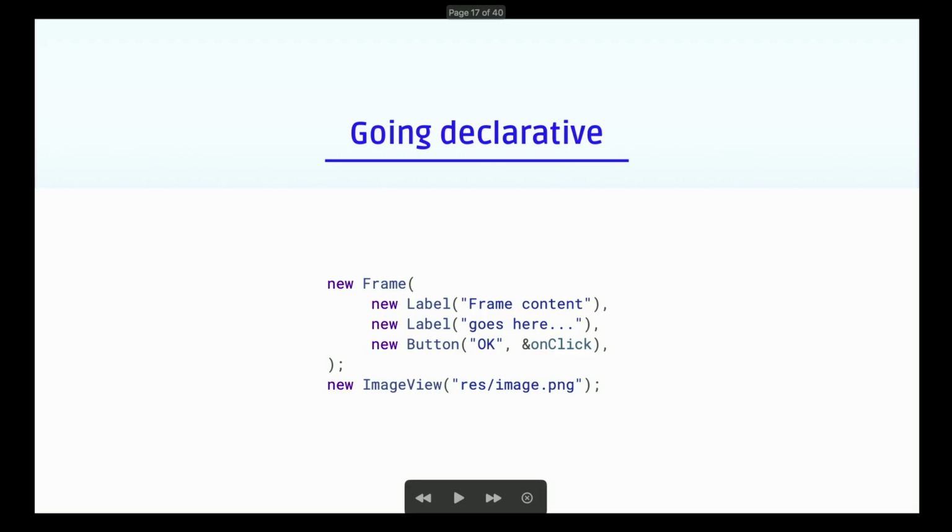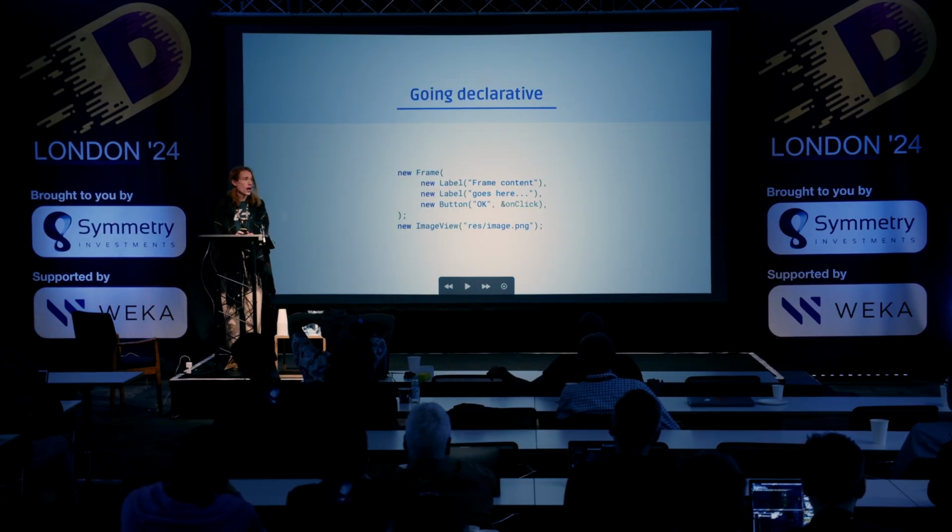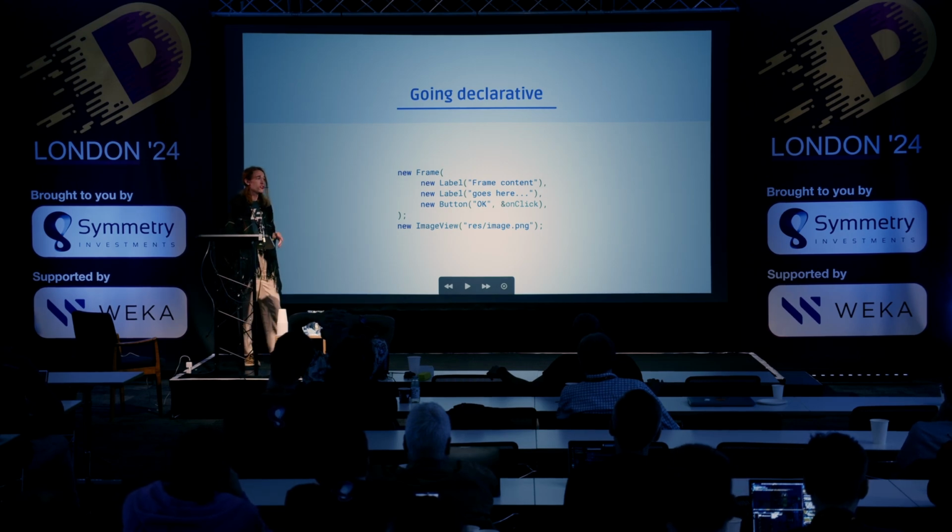Neat. So if we want to make a user interface like this, where do we start? Let's see. A user interface has multiple layers that we need to go through. When I make a window, the first thing, I'll need some content, right? I have to display some text, information, wherever.